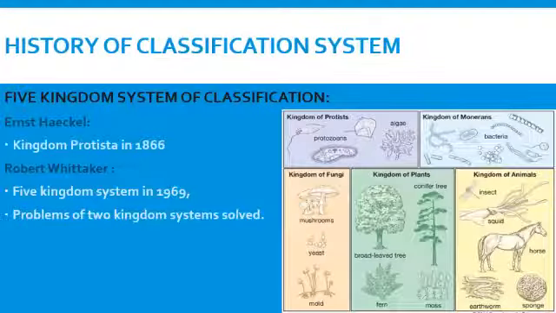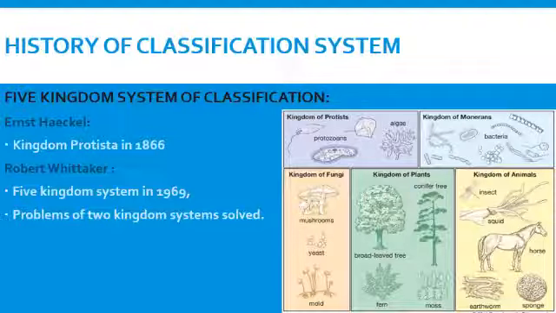In 1866, another biologist, Ernest Haeckel, proposed a new kingdom for dual nature organisms like Euglena. The group was named Kingdom Protista. In 1969, Robert Whittaker proposed a five-kingdom system of classification for all organisms on planet Earth.